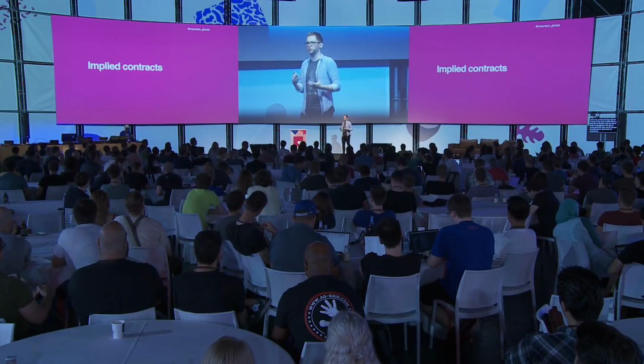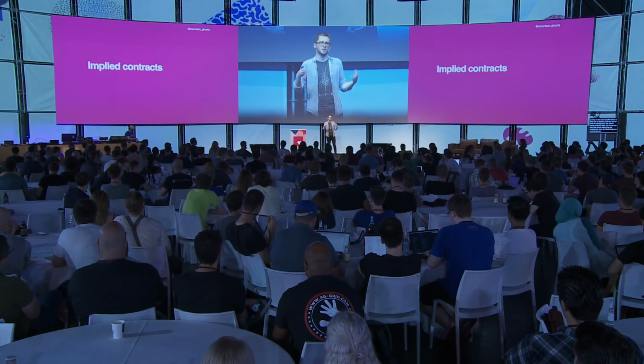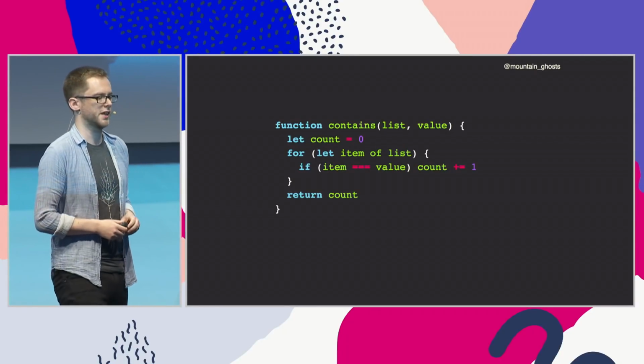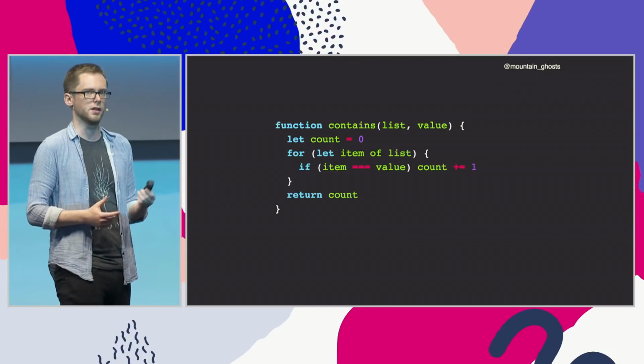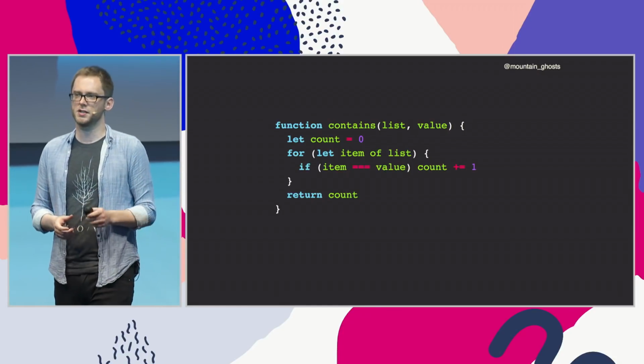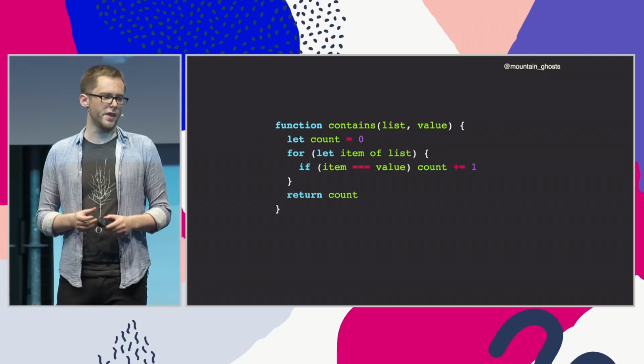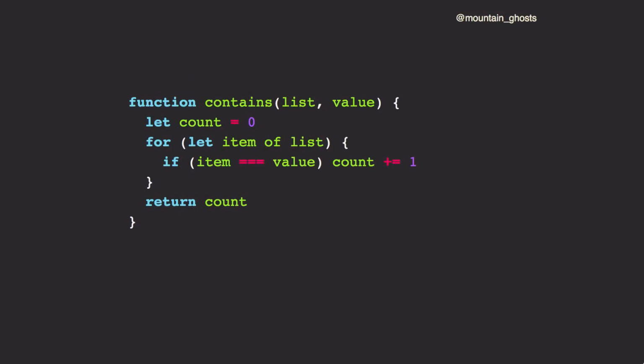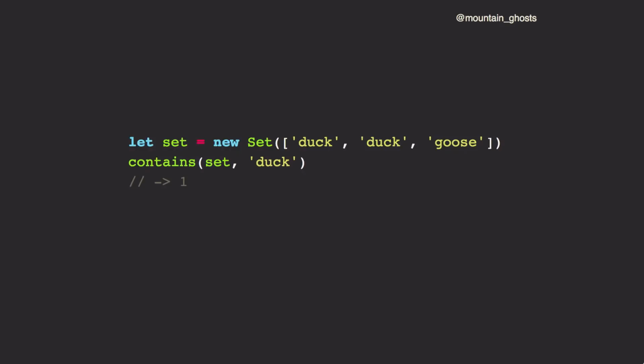There's also an implicit contract between any function and the things it takes in terms of what properties it expects them to have. So take this contains function. This takes a list and a value, and it returns a count of the number of times that value appears in the list. It does that by initializing a counter to 0, and then using a for of loop to iterate over the list and incrementing the counter. This works fine with arrays, as you'd expect, but because it uses a for of loop, it also works with any other kind of iterable value.